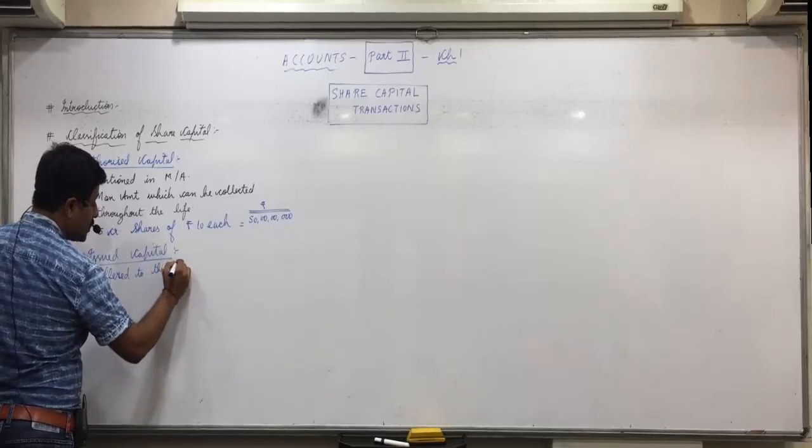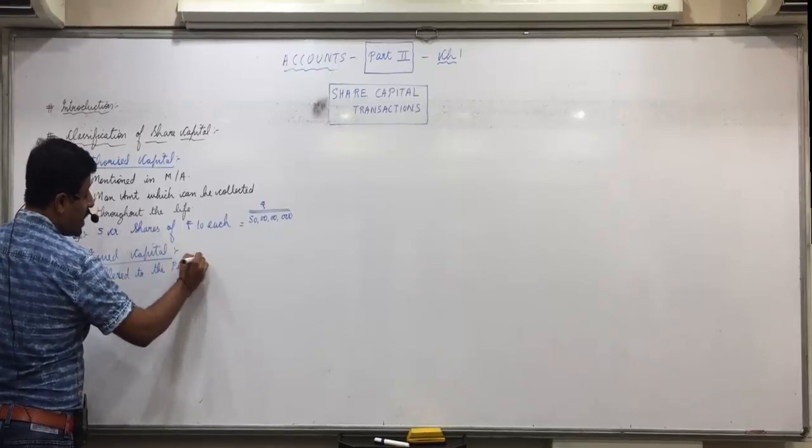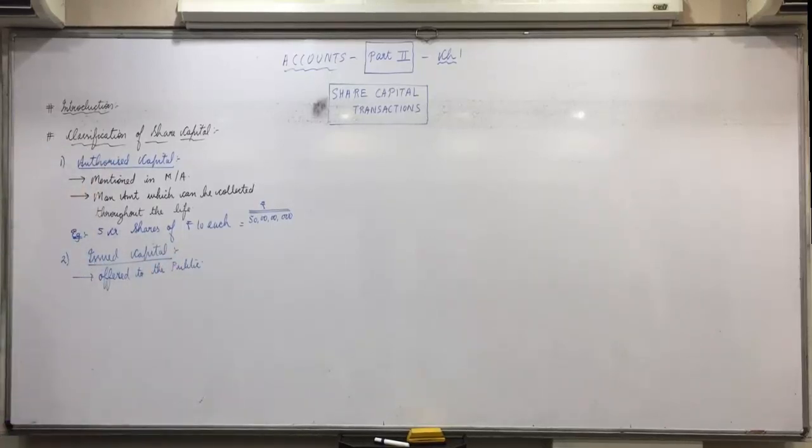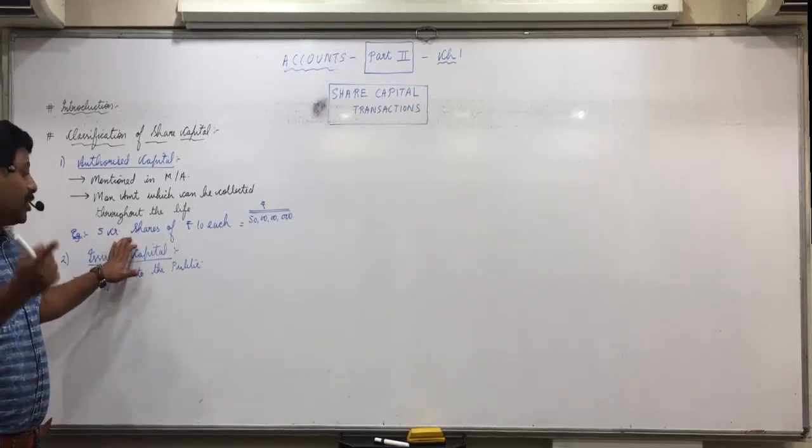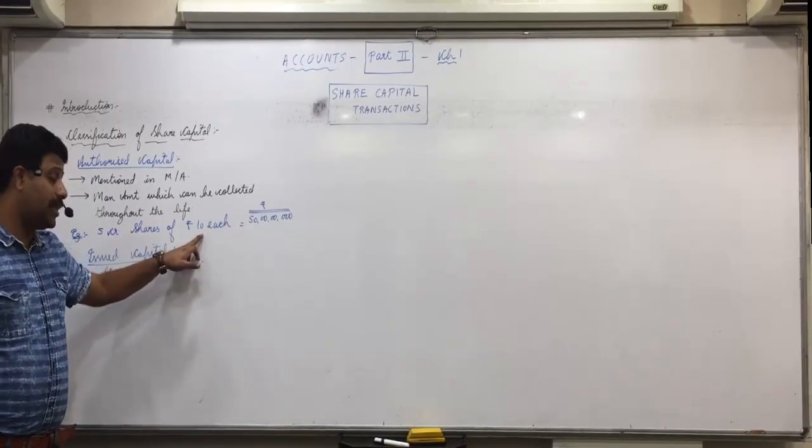Offered to the public means when you start the company, suppose at that time you don't require 50 crores, you require 30 crores. Initially when you start the company, you require 30 crore rupees. So how many shares will you offer to the public to get 30 crores if they are of 10 each?